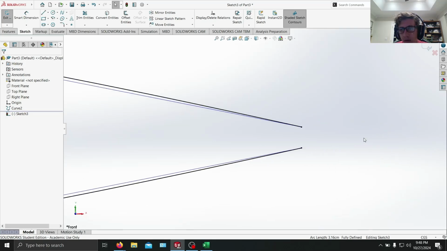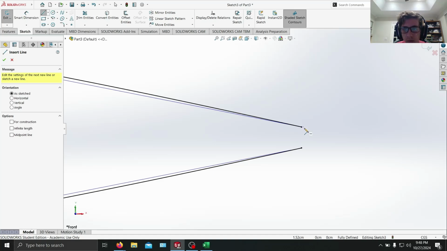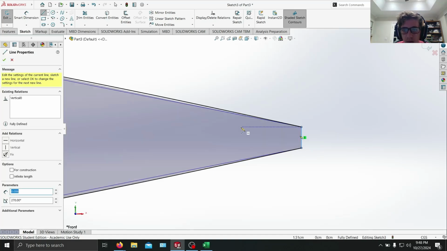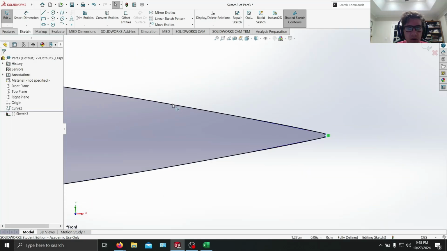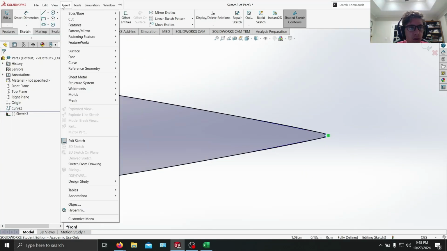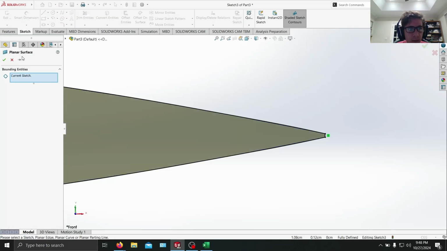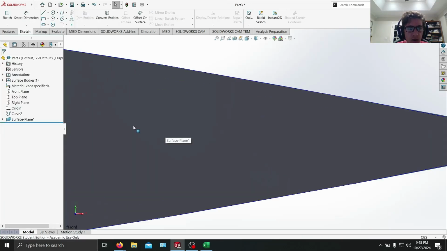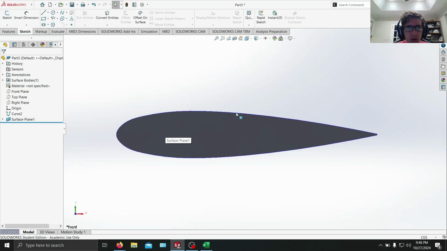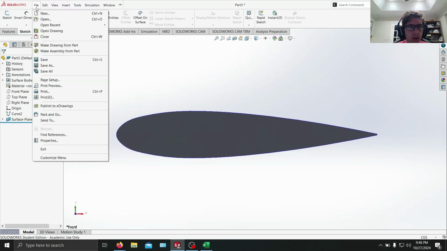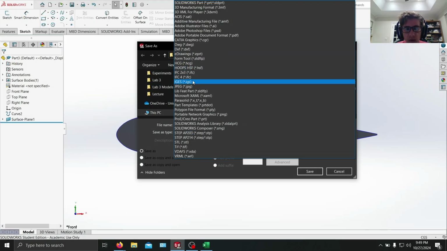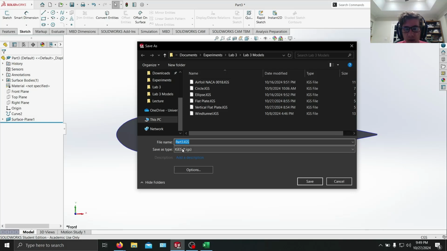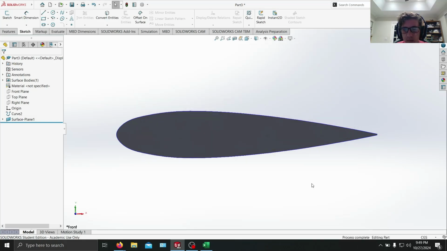Now we're going to come over here. We have to connect our airfoil, so if we just use a straight line here, it should appear to be solid now. So click that, and then we can just go to insert surface planar current sketch, and here we go. So this should be good. So now if we want, we can save this, and then for ANSYS we're going to save it as an IGES file. So now we can close this and open up ANSYS.